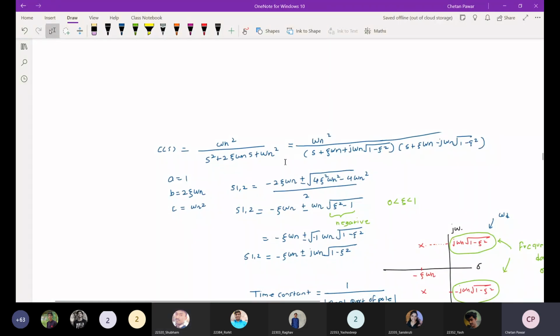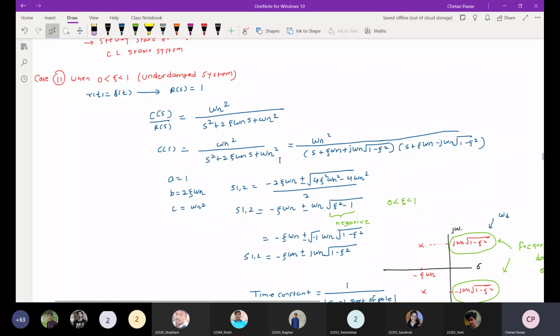Excuse me, sir. Can't we discuss it for other signals? We will discuss now. First, why are we discussing this first for the impulse signal? We will discuss for unit step and other signals also. But here, what is the Laplace transform of the impulse response?